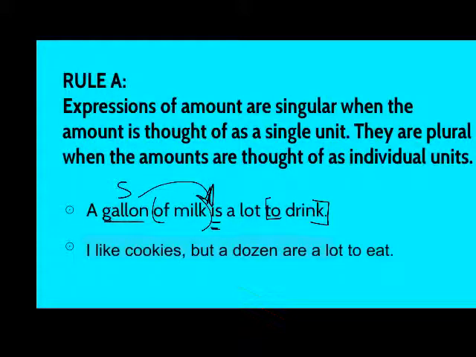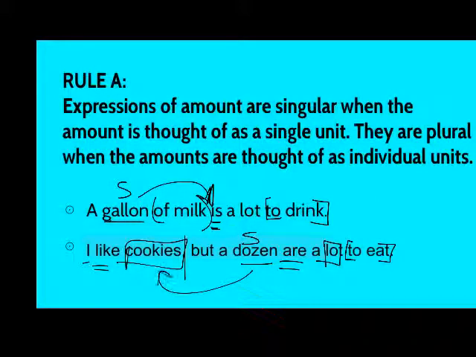In the second example, I like cookies, but a dozen are a lot to eat. We think of cookies, we can count each of the cookies within that dozen. So when we're referring to a dozen here, we've got a compound sentence. I like cookies, and then a dozen are a lot. This subject here is in reference to these cookies, and we know that cookies can be counted, and so we want to use a plural verb form in that example.